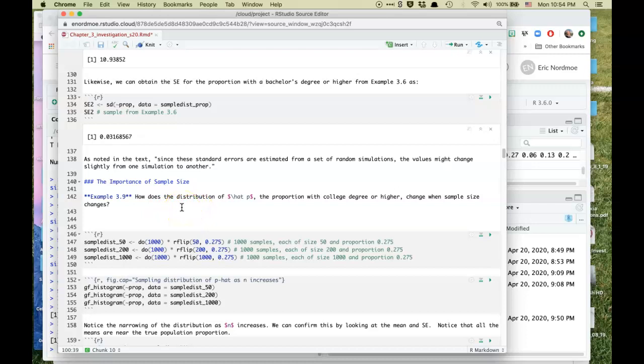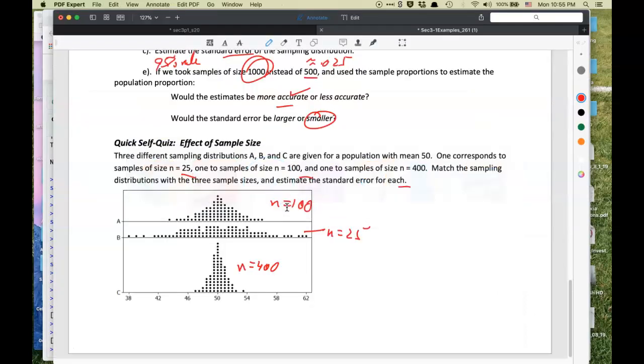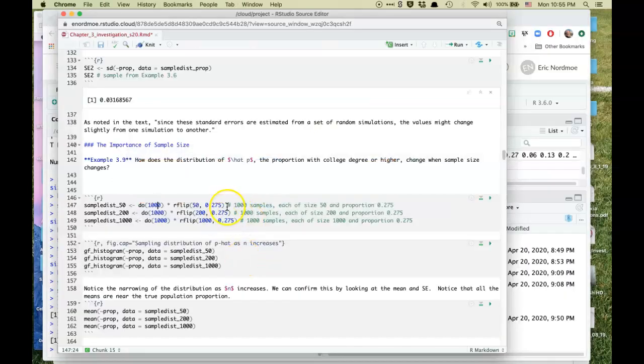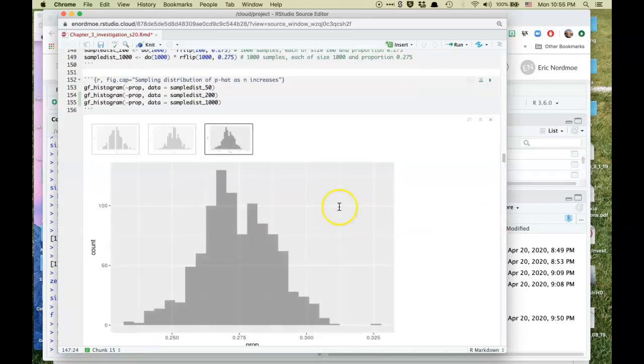Okay, you might have to think about that a little bit, the distinction between the number of samples and the sample size. Here, though, we're going to focus on the sample size, so we're going to repeat this for samples of 50, 200, and 1,000, and this will echo what we saw on the last page with samples of 25, 100, and 400. We're doing a similar thing. This was with a quantitative variable. Here we're doing it with a proportion.